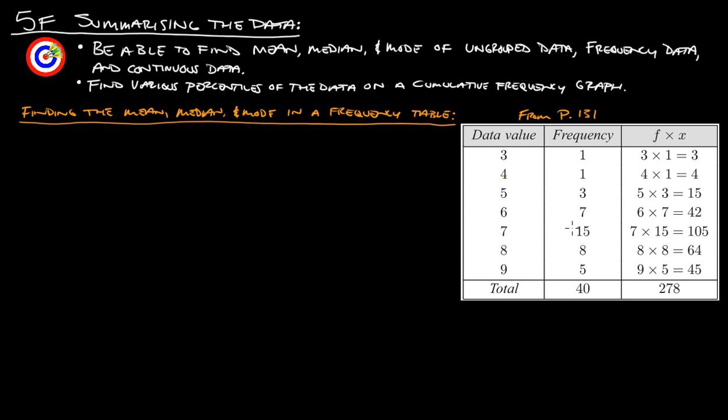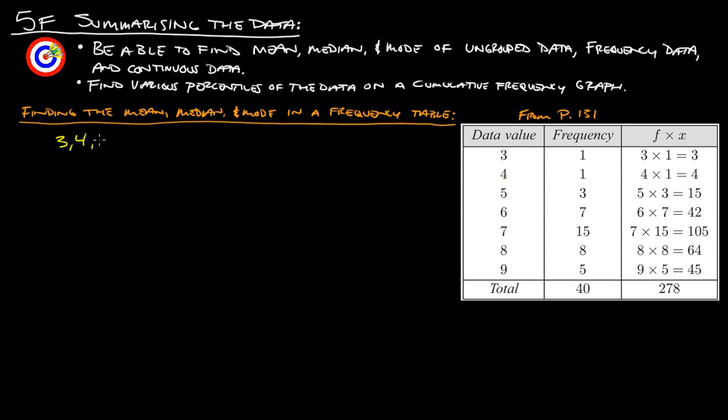All right, so for the mean, what we need to do is we need to figure out what all of these are worth. What they did over here on the side was they just took the value 3 and multiplied it by however many times it occurred. So 3 times 1 gives us 3. 4 occurred once, so that's a total of 4. 5 occurs 3 times, so you go 5 times 3 to give 15. So what that would look like if we were to write all the numbers out in order, it would look like this, at least at the beginning.